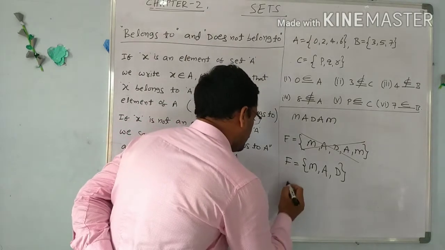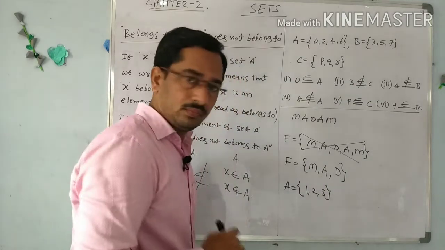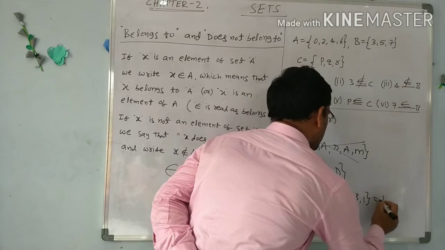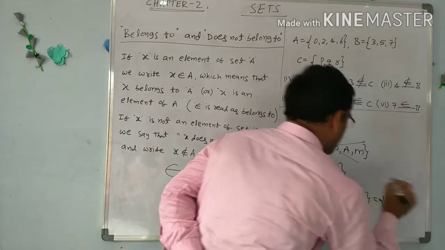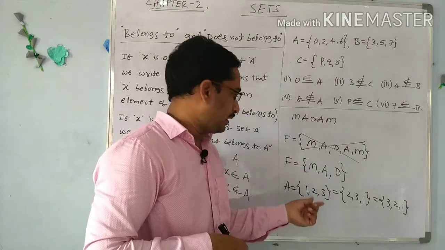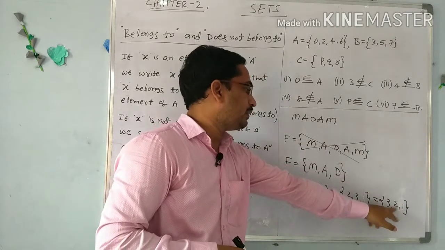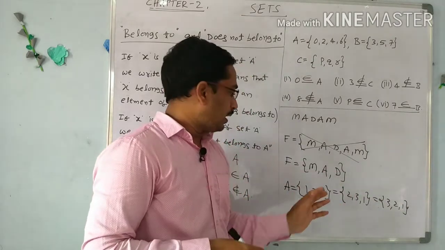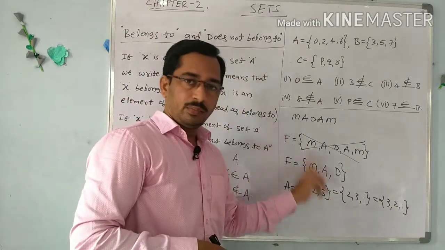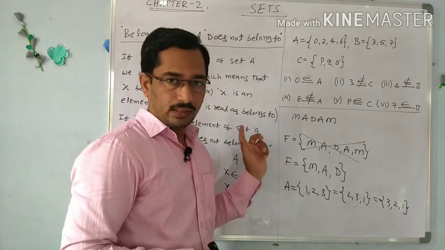Suppose I select a set A and write 1, 2, 3. This is also the same as 2, 3, 1, and also the same as 3, 2, 1. We can write in any order, but order is not important. The set 1, 2, 3 is the same as the set 2, 3, 1 and the set 3, 2, 1. So remember these two things: the repetition of elements is not important, and the order is not important.